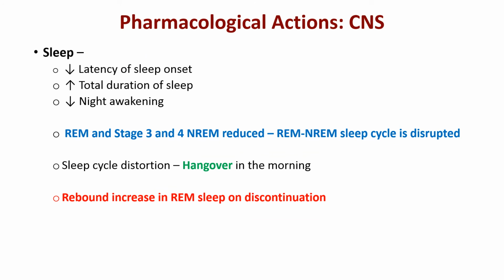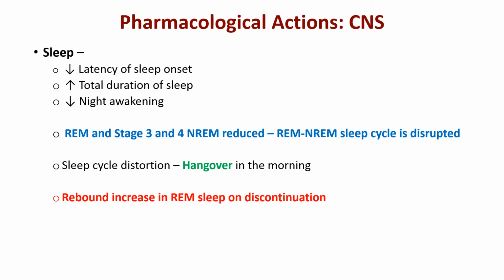Now let us understand the effect of barbiturates on sleep. Barbiturate, to an extent, is good as a hypnotic because it is decreasing the latency of sleep onset, increasing the total duration of sleep, and decreasing the night awakening.